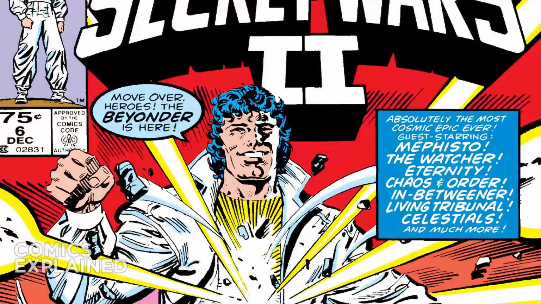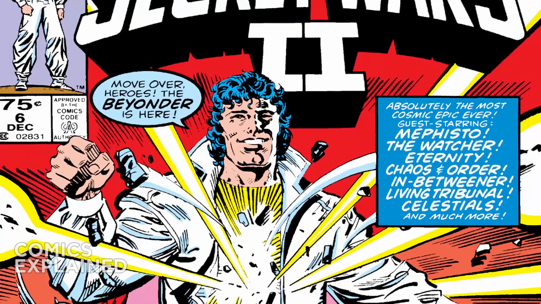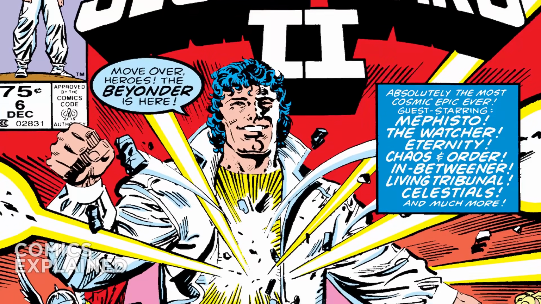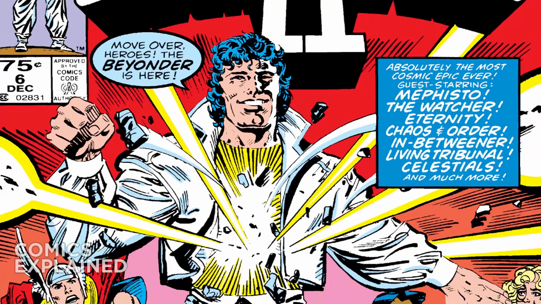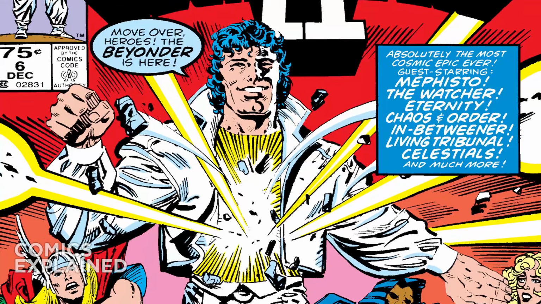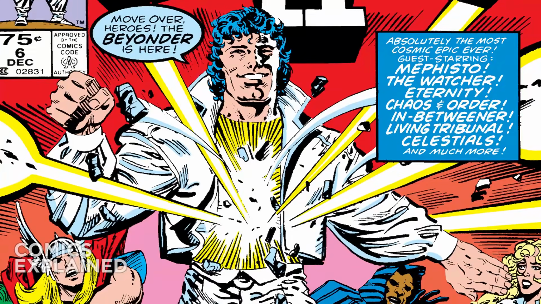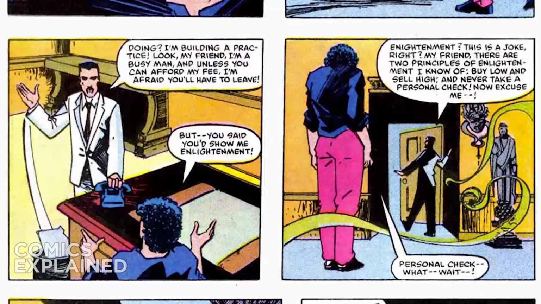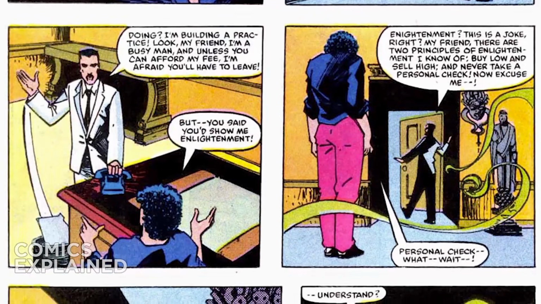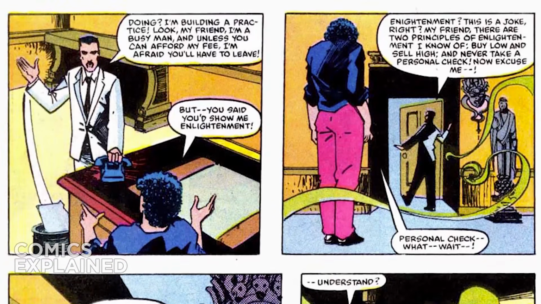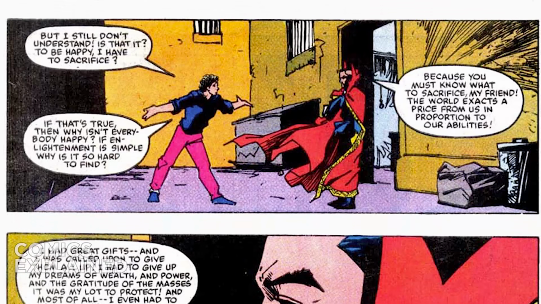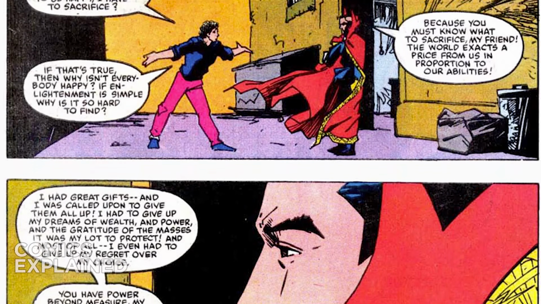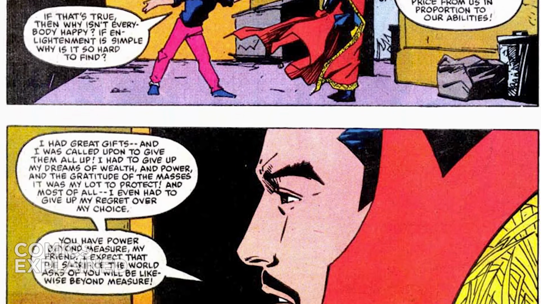In another instance, Doctor Strange interacts with the Beyonder in both pre-retcon and post-retcon forms, with his pre-retcon version being vastly more powerful and able to manipulate matter and warp reality to the point that he could destroy entire universes with a single thought. Now, when the two interact, Doctor Strange creates a veil of illusion that traps the Beyonder until Doctor Strange frees him from it. And he remarks that he could have left him in the illusion for all of eternity if he wished. And this statement is verified by the Beyonder himself.